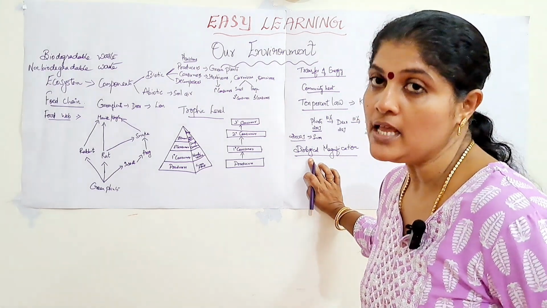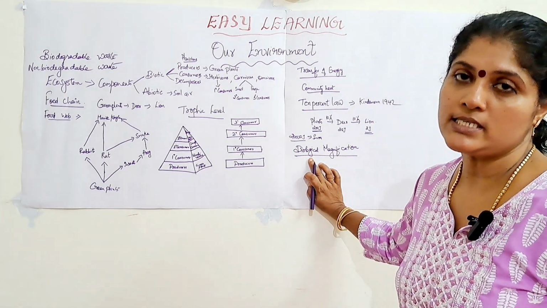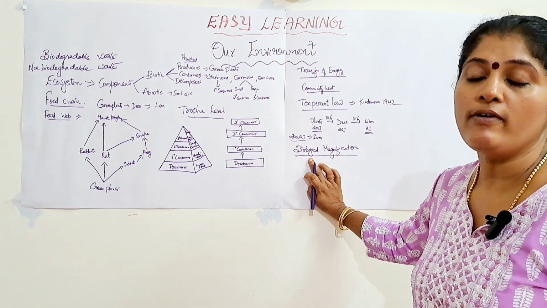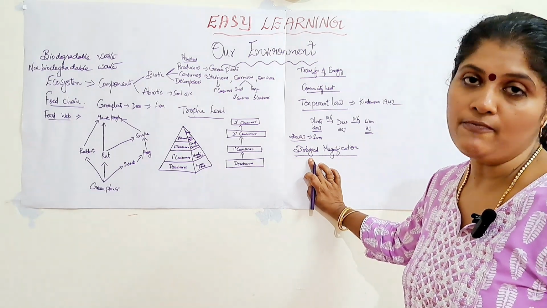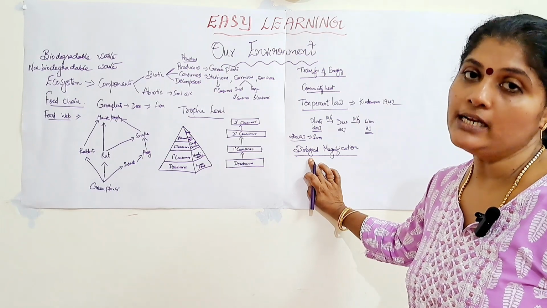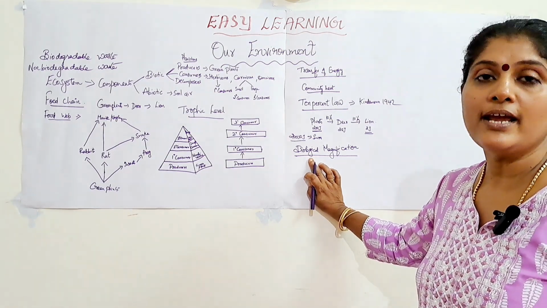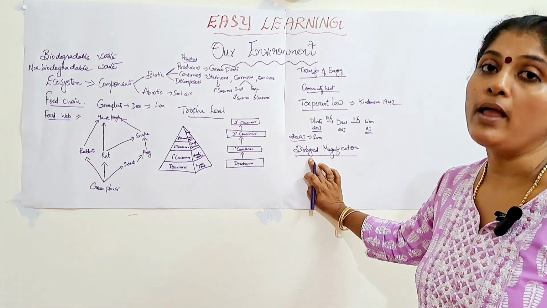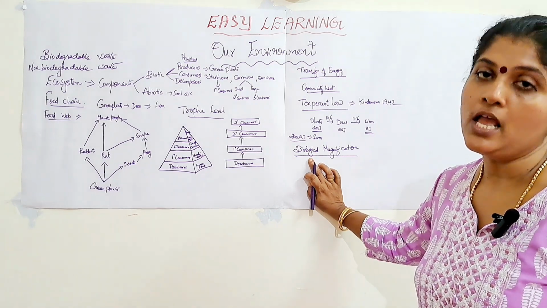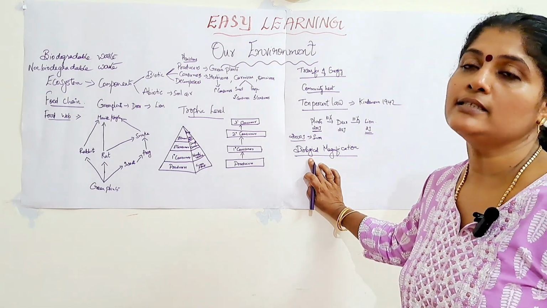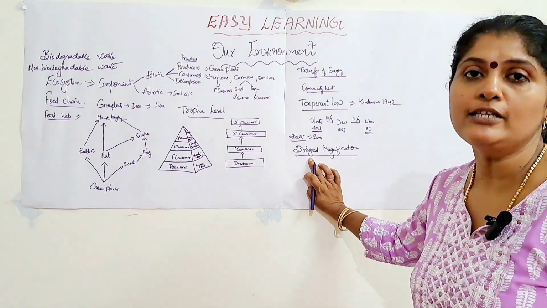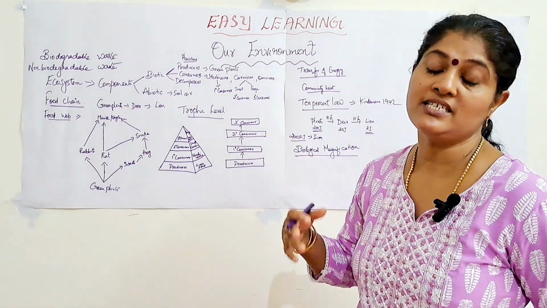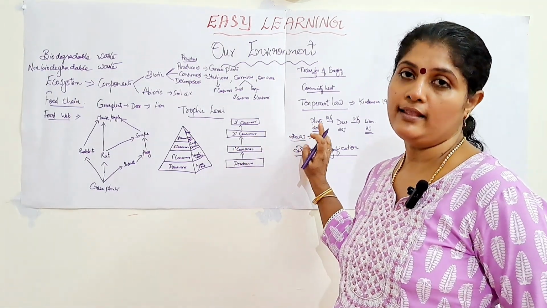Biological magnification means the farmers may use pesticides when they are growing crops. When they spray the pesticides and irrigation is done for the crops, these pesticides penetrate into the soil along with the water. The plants absorb this water and minerals, and along with them the pesticides also enter into the plants. When the herbivores consume the plants, these pesticides get accumulated in that organism.